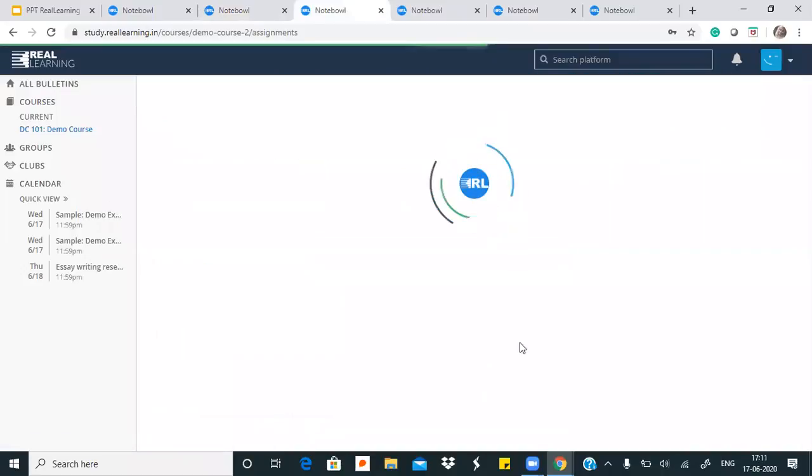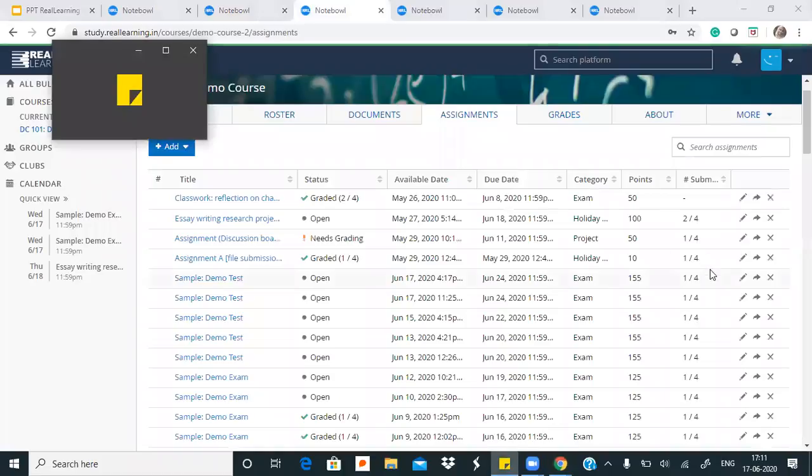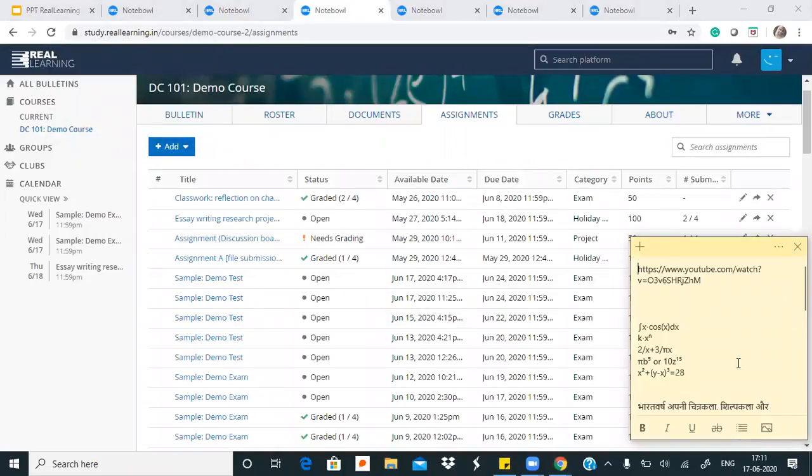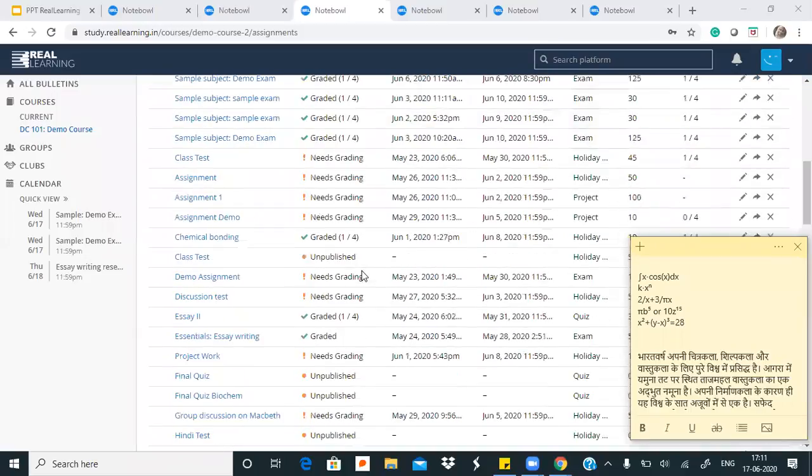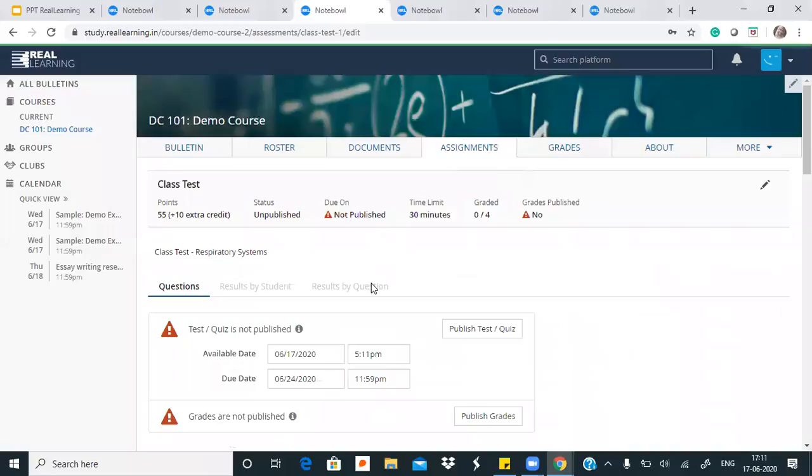Right. So I can just show you. I have just saved some equations as well as a Hindi text here. So I'll just show you how this can be put in. It will have to be copy pasted. If you have a document or an image with these question texts, you can just put that image in as well. Not necessarily that you will have to copy paste it from somewhere. So let me just show you where this can be sent.